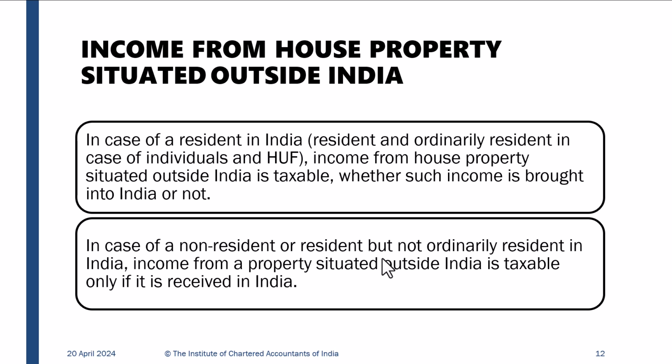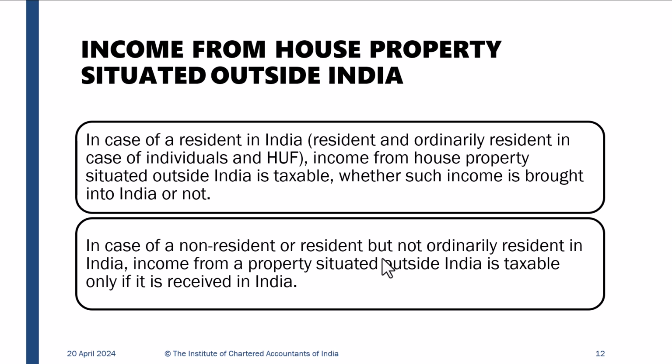Now, if you are a resident and you have a property abroad, and you're getting rent on that, then you have to pay the tax in India, and that property will be taxable under the head income from house property. But if you are a non-resident or a resident but not ordinarily resident, and you have income from property outside India, that will not be taxable in India unless the income is received in India.